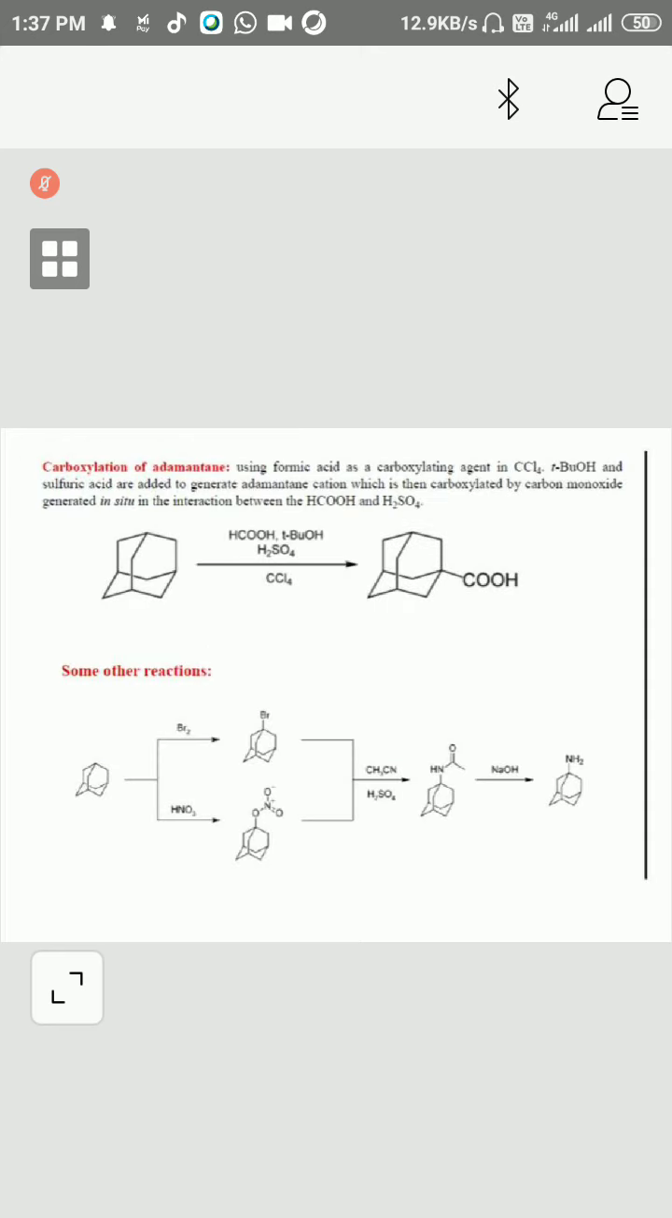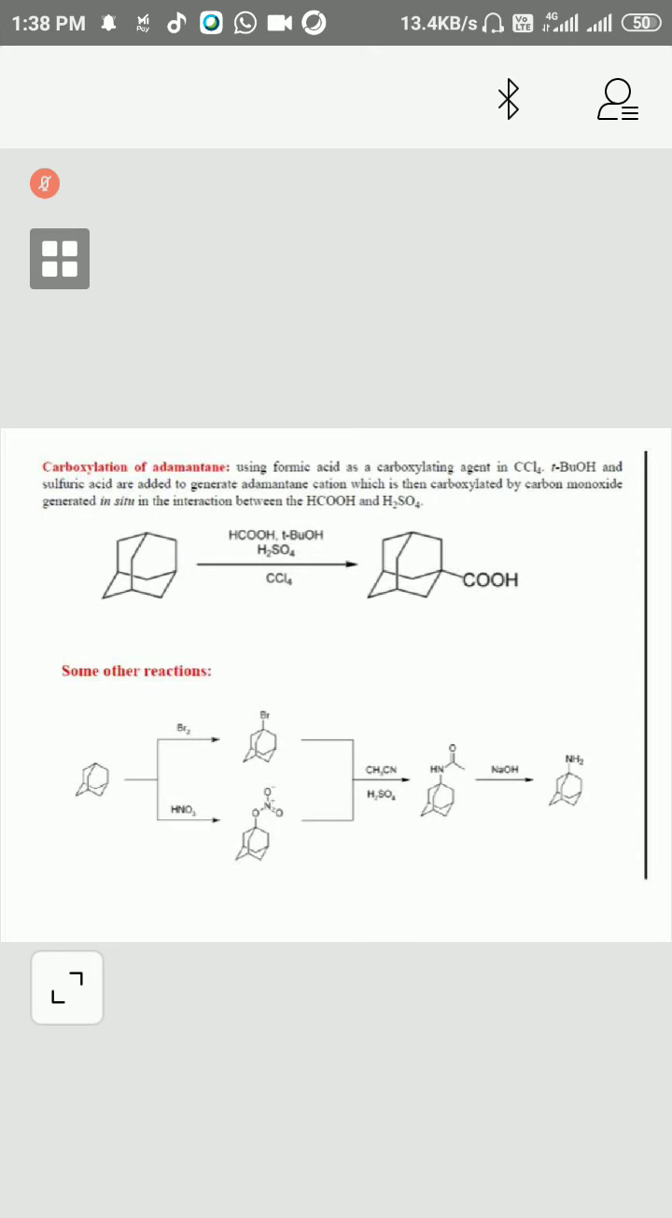Now, carboxylation of adamantane, how does this reaction take place? This uses formic acid, tert-butanol and H2SO4, and CCl4 is the solvent. So this will be used as a salt of the acid. Then this acid will react with adamantane. All acids are oxidizing agents, but this is a peracid, and a peracid is a very good oxidizing agent. So the first step is that CCl4 will take part in the reaction,